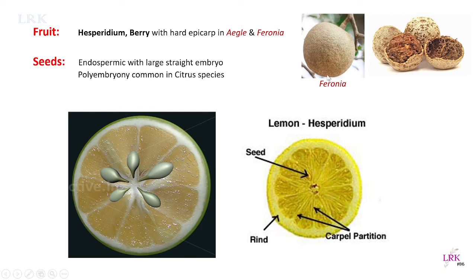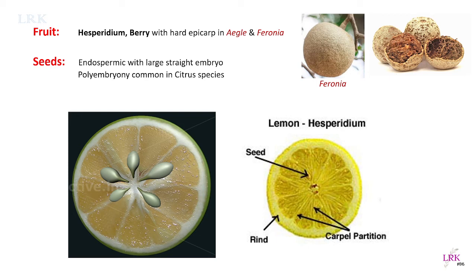So after pollination, fertilization takes place, resulting in the formation of a fruit. The fruit in this Rutaceae family is hesperidium, and in Aegle marmelos, the fruit is a berry, which is